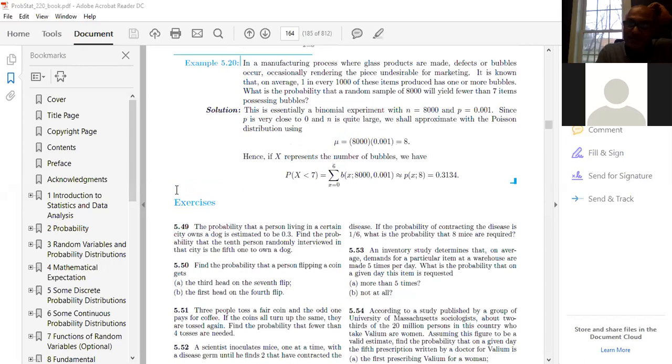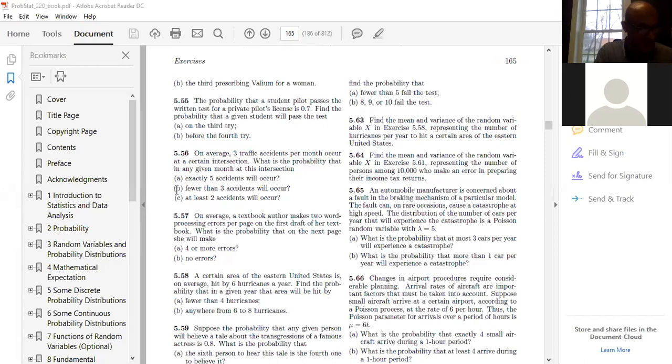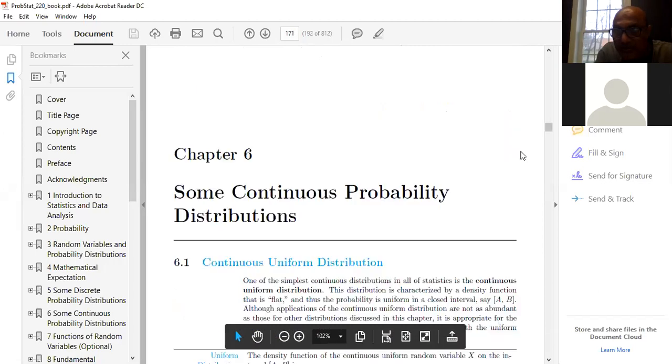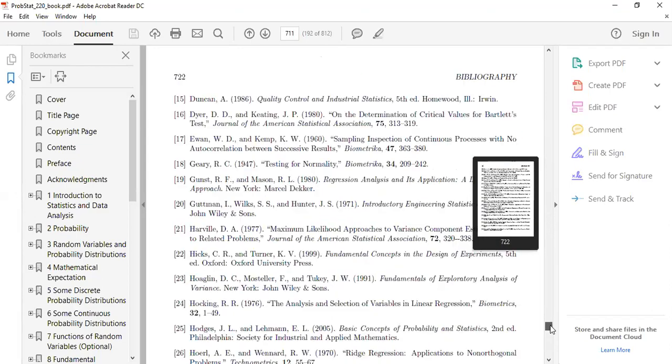This is my book, and this is the page number. What is the page number? 165. Okay. And the Poisson distribution table is given on page number 732. Let me show it to you. Page number 732.